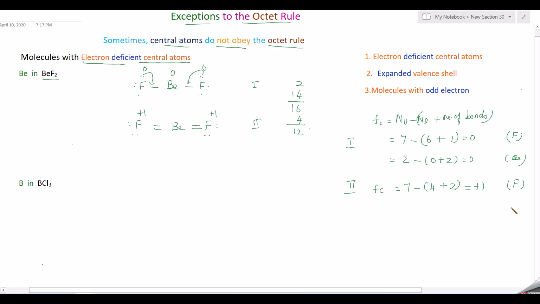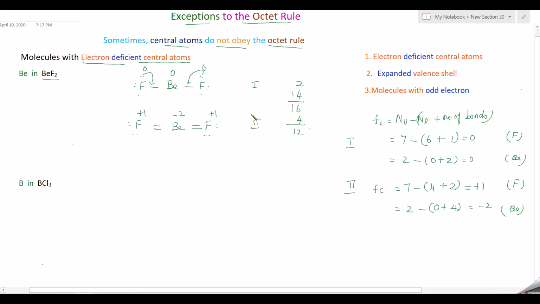Now you calculate for beryllium. Beryllium valence electron 2 minus, there is no lone pair, so 0, plus number of bonds 2 and 2. So totally 4. So that will be equal to, you are getting minus 2. So beryllium has minus 2.